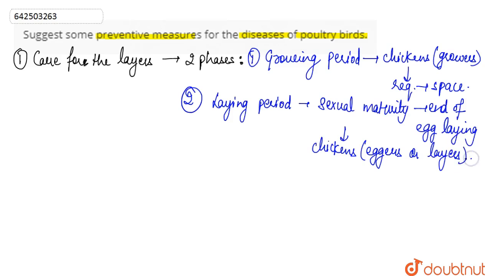The layers require enough space and adequate lighting during this period.